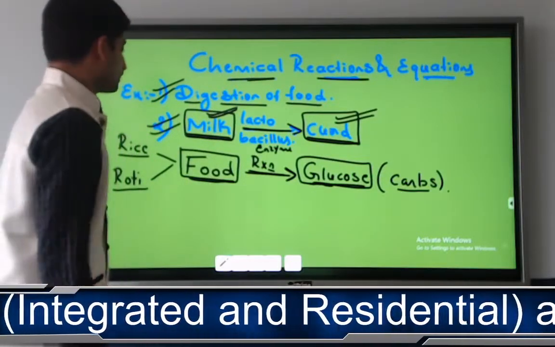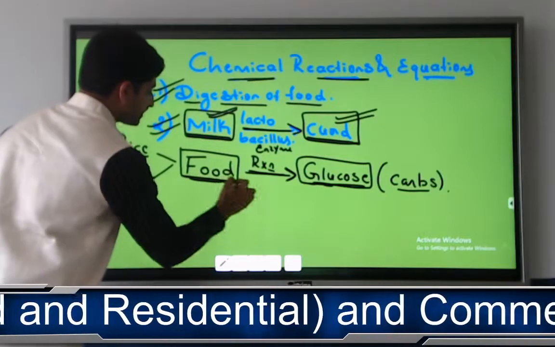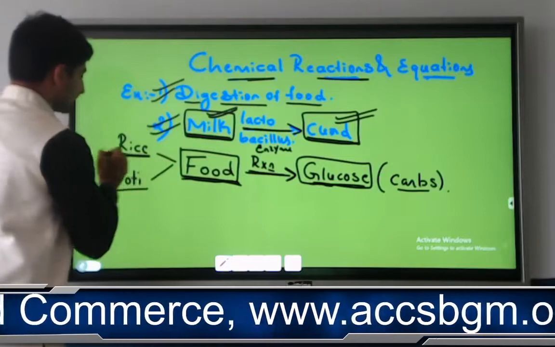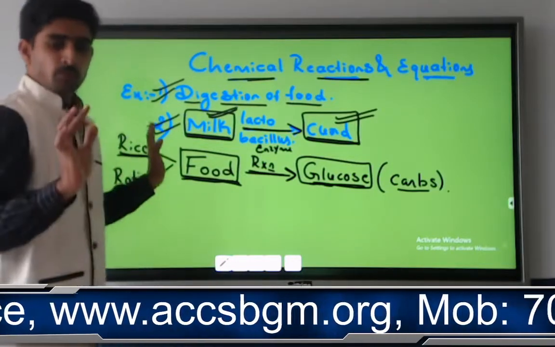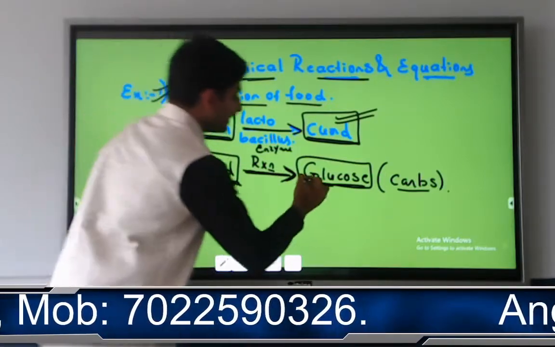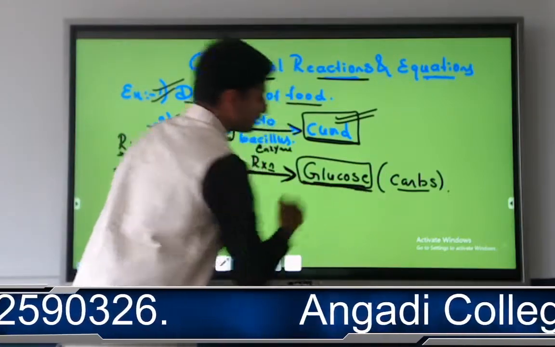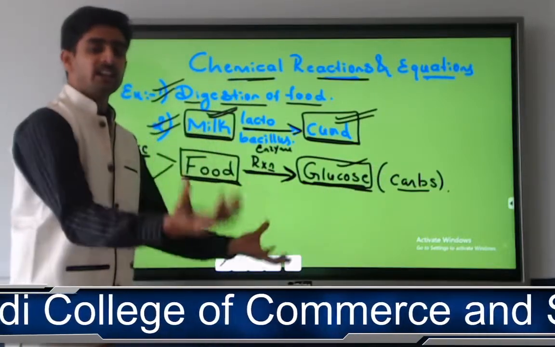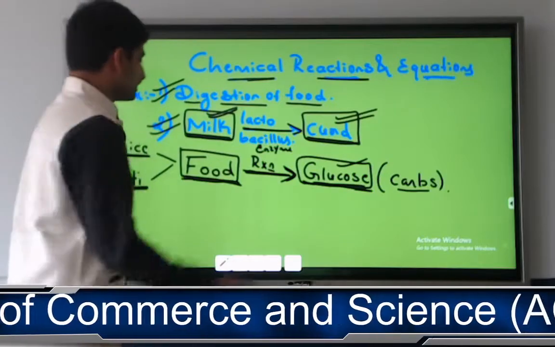Are you getting it? One more thing. Whatever food we have taken, its identity is rice, roti. Both are different. After undergoing a chemical reaction, its identity and properties have changed and it is converted into glucose. Glucose is an energy source. Correct?